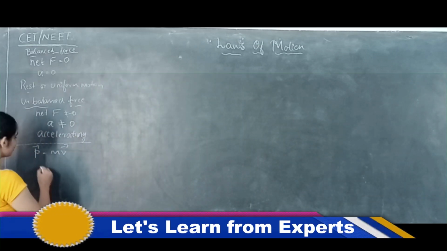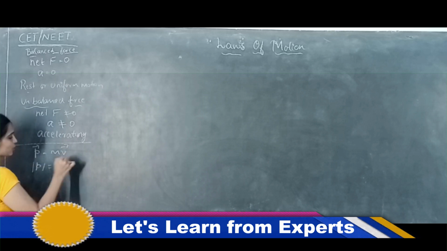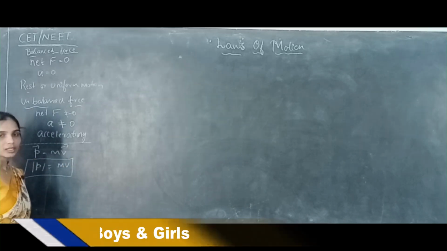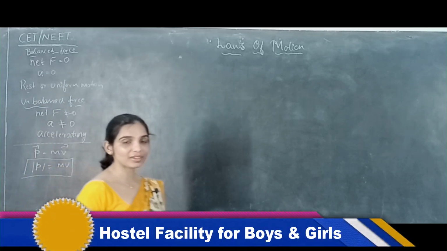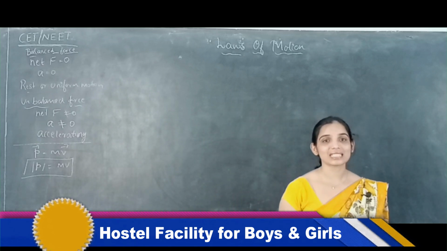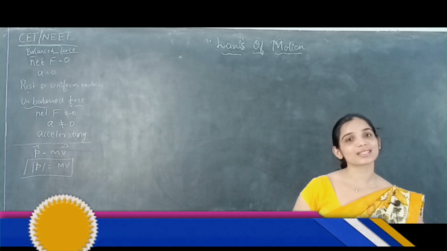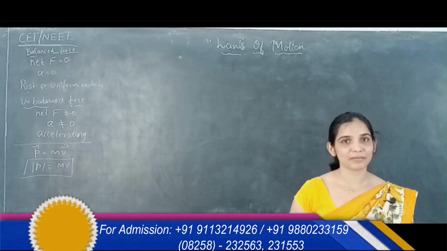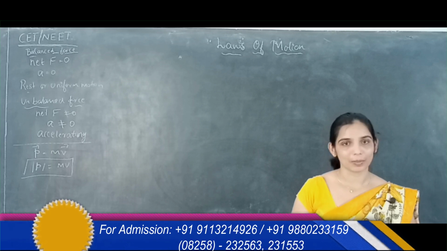So this is the vector form. The magnitude of momentum is nothing but mass times the magnitude of velocity, correct? So a body which is having initial velocity, if it changes its velocity, then the body changes its momentum also. When a body has some velocity, it will have some momentum.